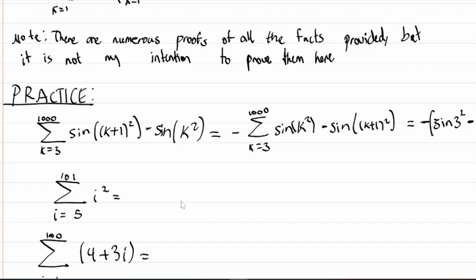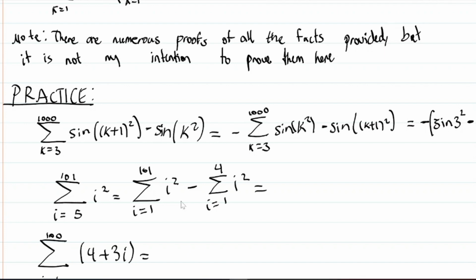This one. Now we have a formula for i squared, but it has to start at 1, right? So how are we going to do that? We're going to use associativity. We want an index of 1, right? But in order to do that, we need to subtract out all the terms we added, which is from 1 to 4, right? Because 4 is not included, but 5 is.